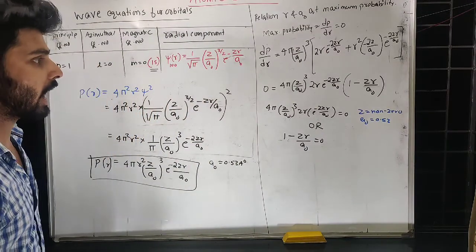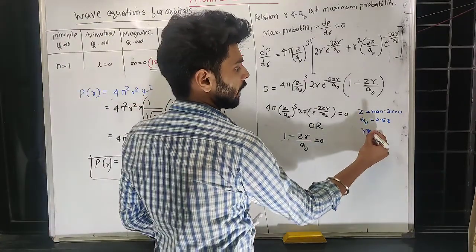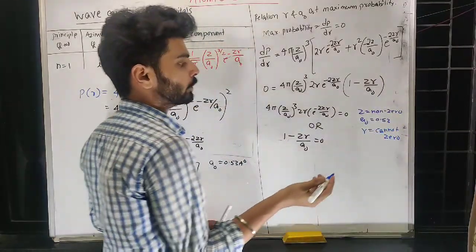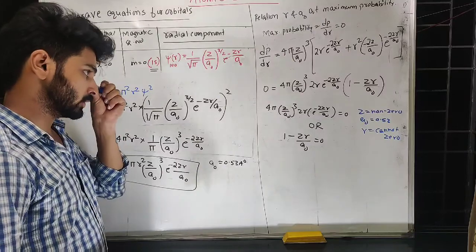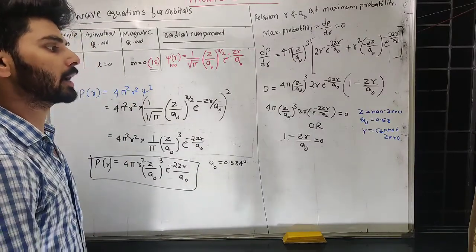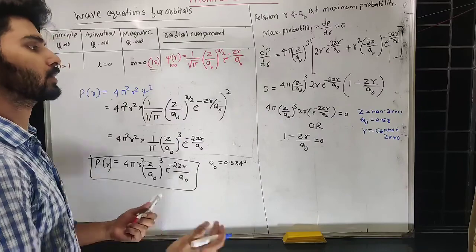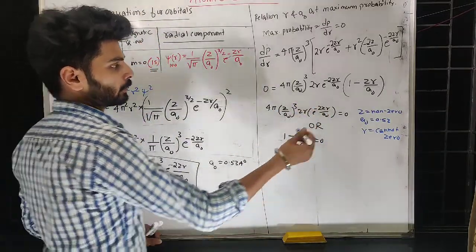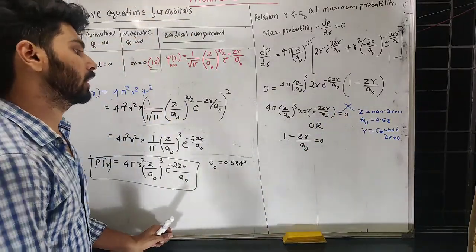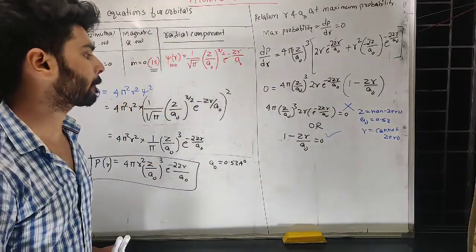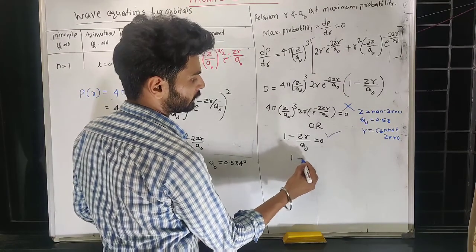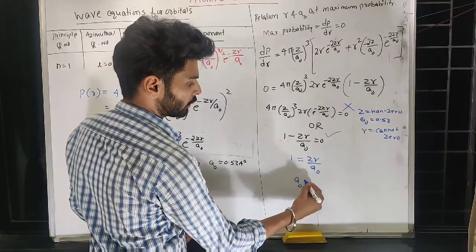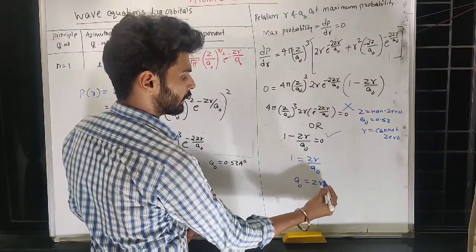R cannot be 0, because r equal to 0 means you are referring to the nucleus, which is not possible. So r must have some non-zero value. So no term over there can possibly be 0, which means the first equation cannot be 0. I can think of the second one now. So 1 minus can be written like this. I can say a naught equal to Z into r.